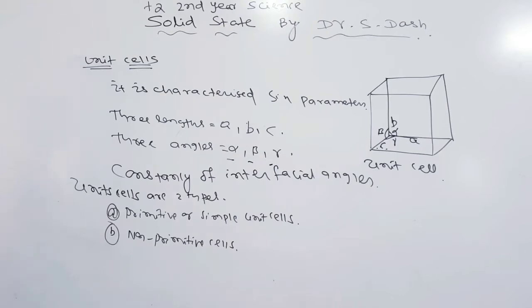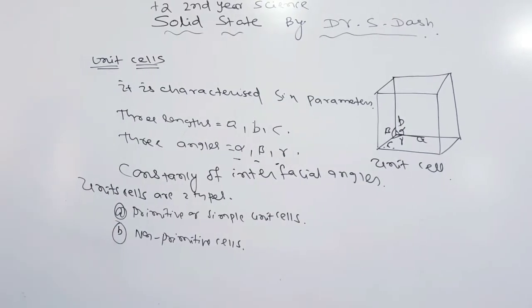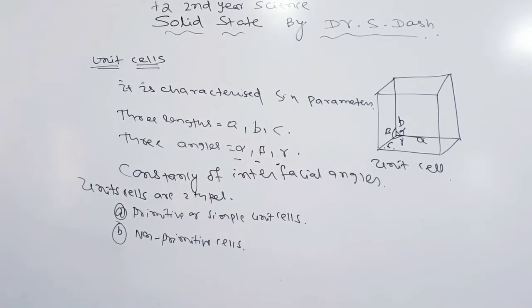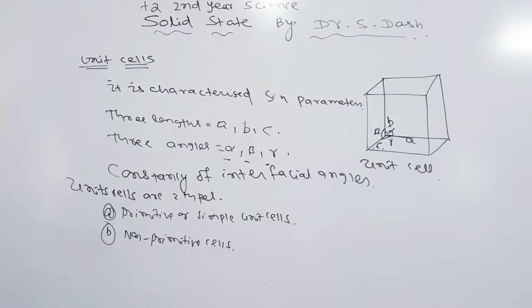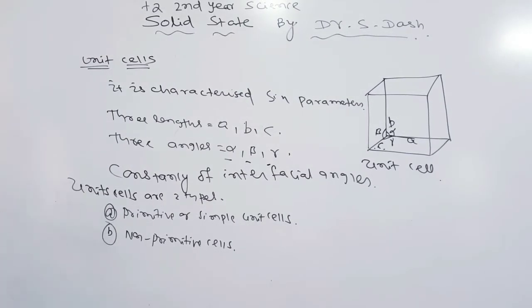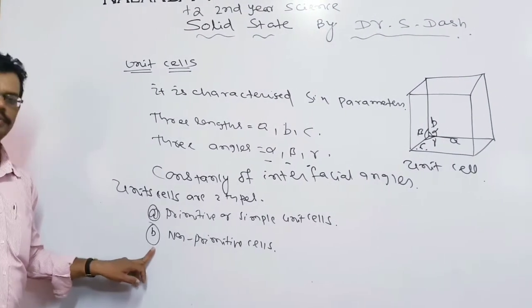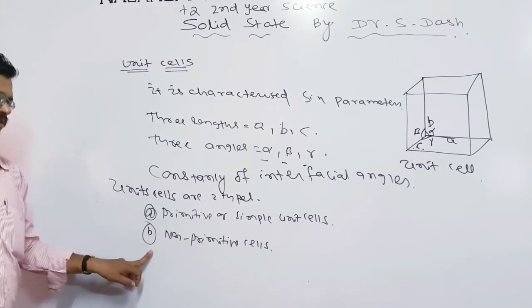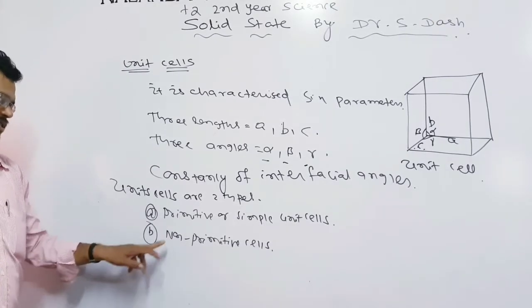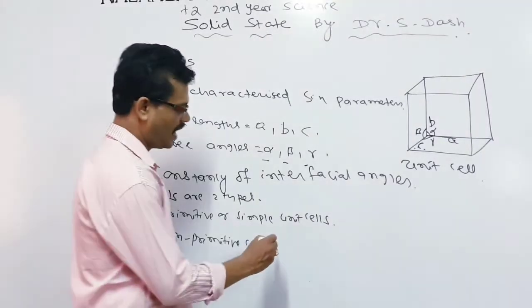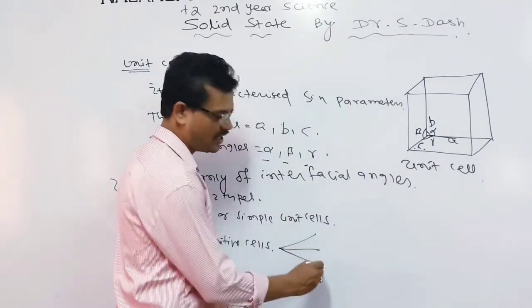So now let us look here. The unit cells are categorized into 2 types. One is a primitive unit cell and another is a non-primitive unit cell. In the primitive unit cells, or simple unit cells, the unit cell is very simple in nature. In the non-primitive, the points are present at the corners as well as some other places. So the non-primitive unit cells are once again categorized into 3 types.